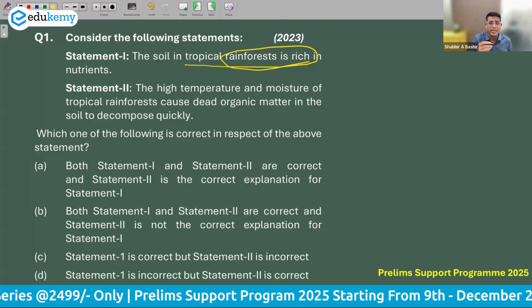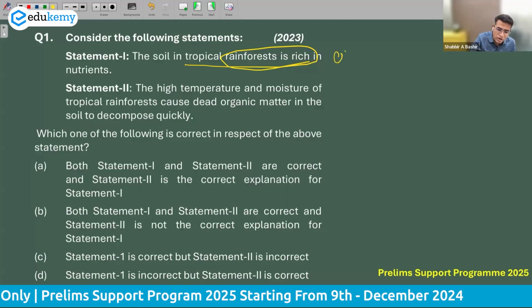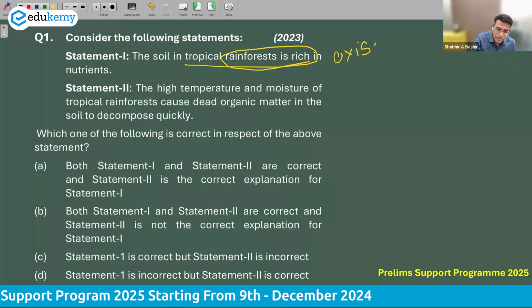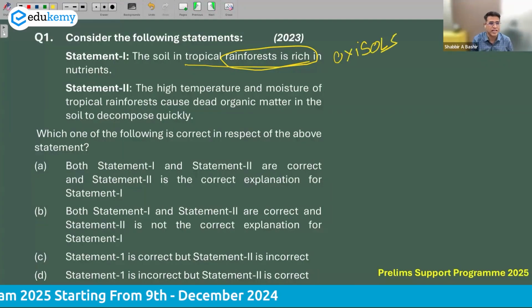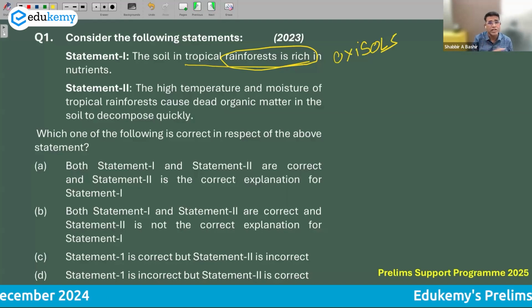In most soils of the tropical rainforest, a typical type of soil is called oxisols. These are very, very poor soils. Although they are mature soils, very thick with horizons, they are not rich soils.